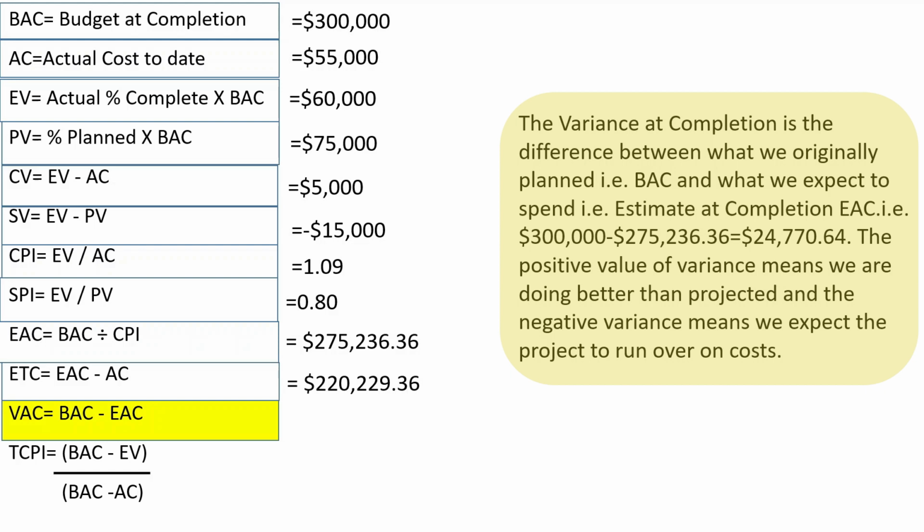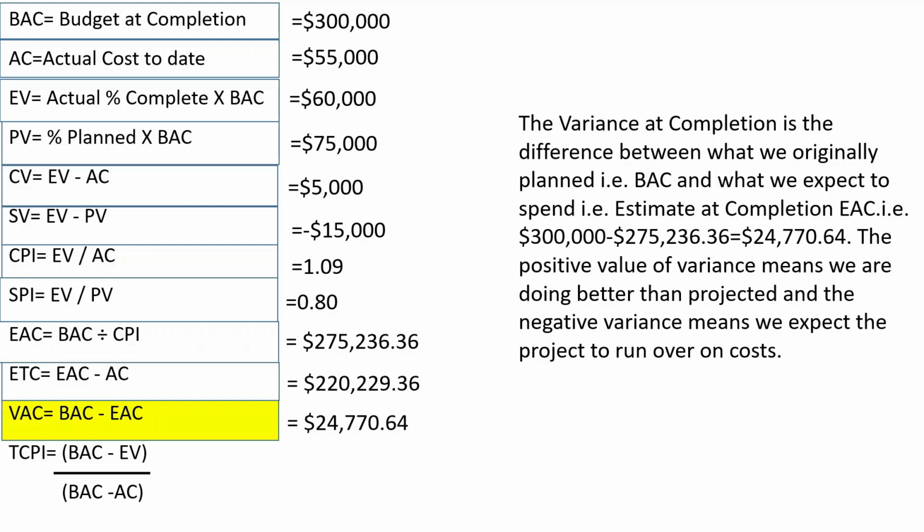$24,770.64. The positive value of variance means that we are doing better than projected, and negative variance means we expect the project to run over on costs. So let us put this value of variance at completion here.